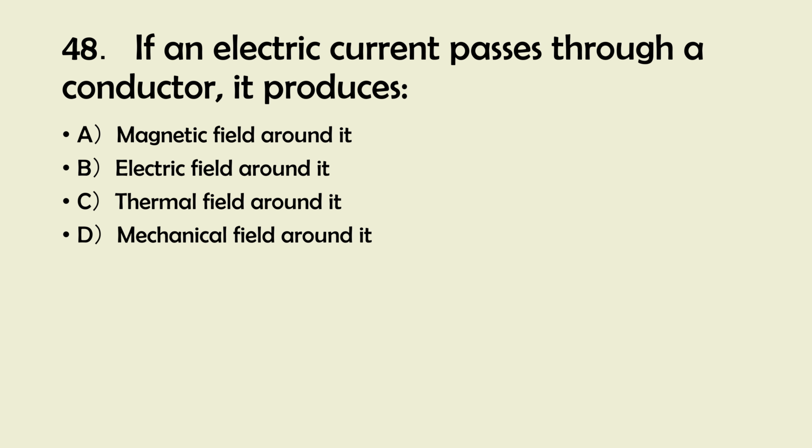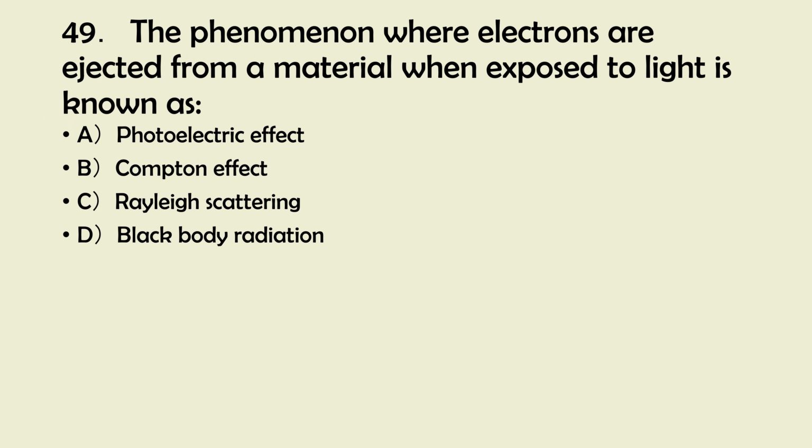And the right answer is 49. The phenomenon where electrons are ejected from a material when exposed to light is known as A. Photoelectric effect. B. Compton effect. C. Rayleigh scattering. D. Black body radiation.